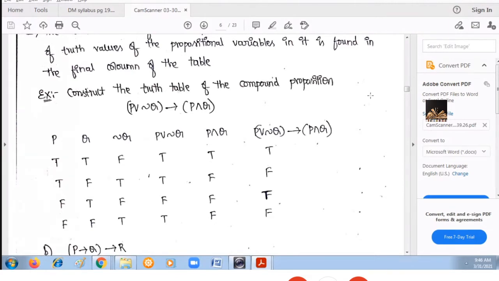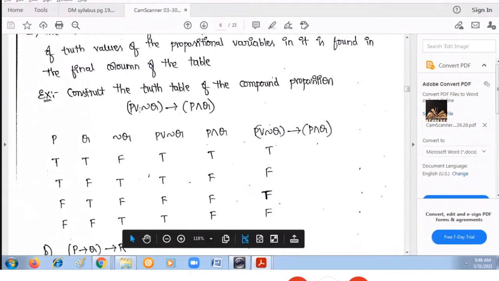What are they? Conjunction, disjunctions, conditional statements, and biconditional statements. So, if more than two propositions are connected using the connectives, we call them compound propositions. See here, this is one compound proposition.